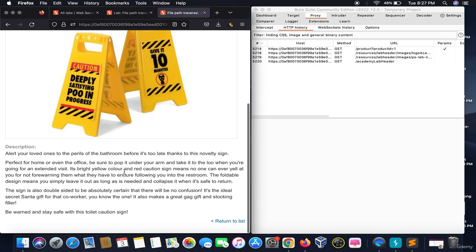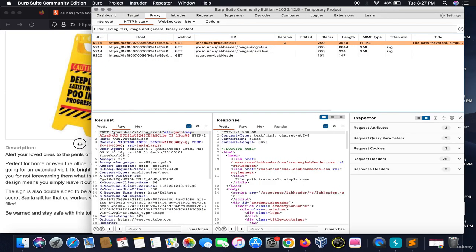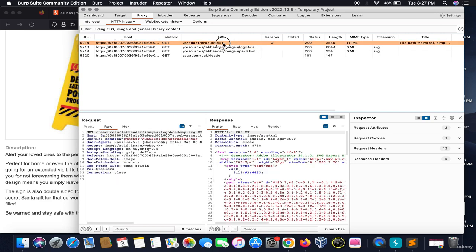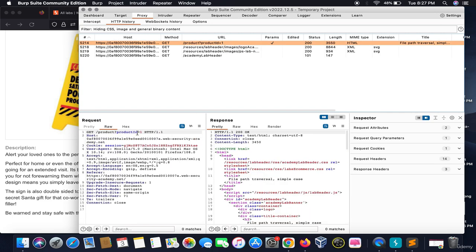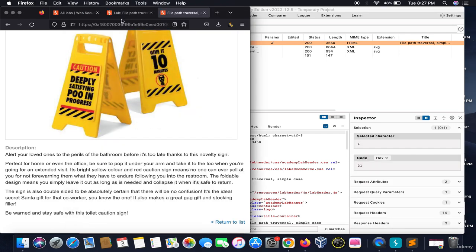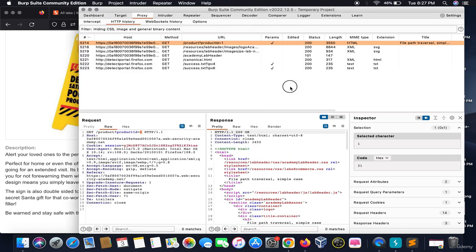As you can see, there are a lot of parameters. This is the first parameter, productId. We can test this productId, but the lab says the product image functionality is vulnerable.